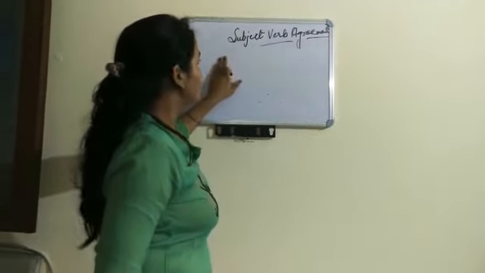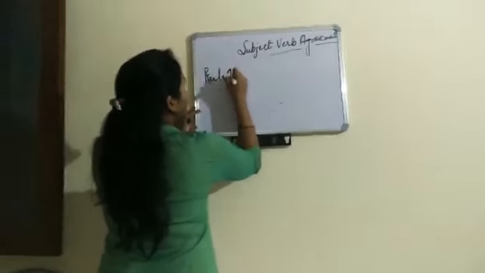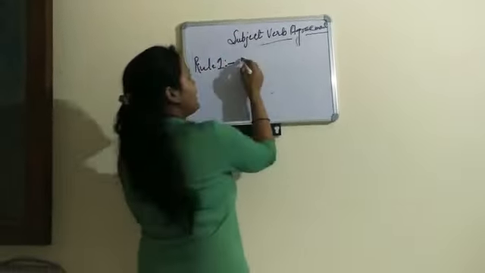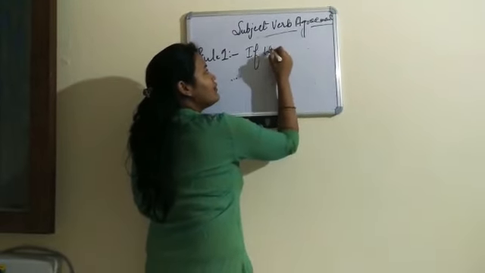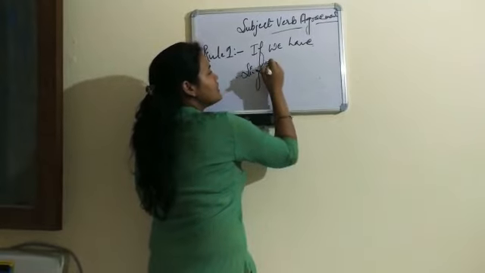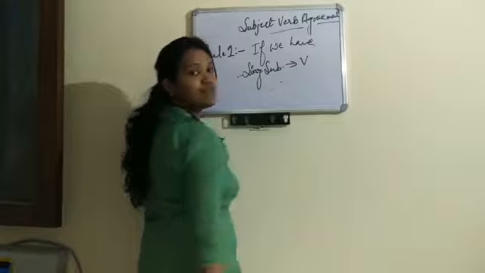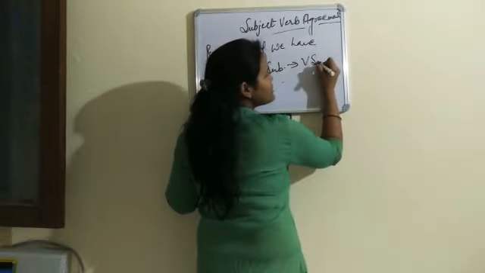Here we have our first rule. Rule number 1: if we have a singular subject, the verb which we are going to use should be singular.